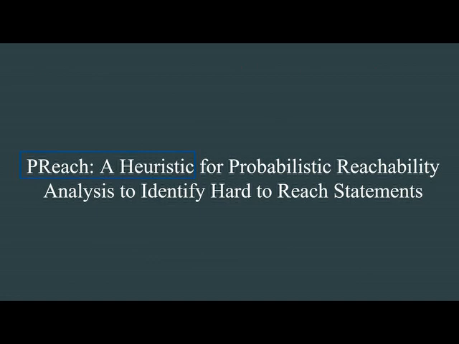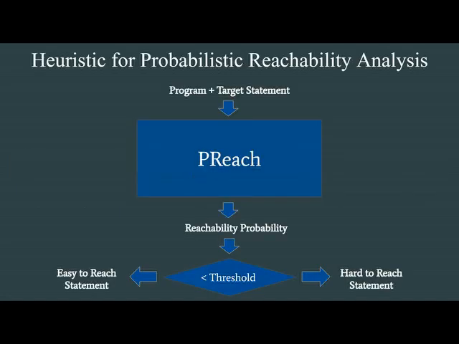In Preach, we develop a heuristic for probabilistic reachability analysis to identify hard to reach statements. And the heuristic can be helpful to mitigate the problem with existing symbolic execution-based techniques. Given the program and the target statement, Preach computes a reachability probability to the target statement, and given a threshold, using the reachability probability computed by Preach, one can identify if the target statement is hard to reach or easy to reach for a random testing tool.